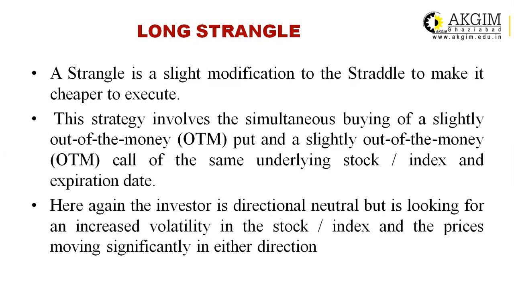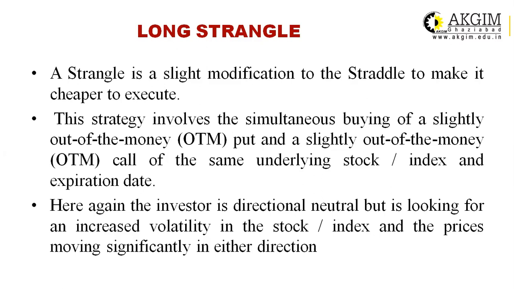Since the out of the money options have been purchased for both calls and puts, it makes the cost of executing a strangle cheaper as compared to the straddle, where generally at the money strikes are purchased. Since the initial cost of the strangle is cheaper than the straddle, the returns could potentially be higher as compared to the straddle.